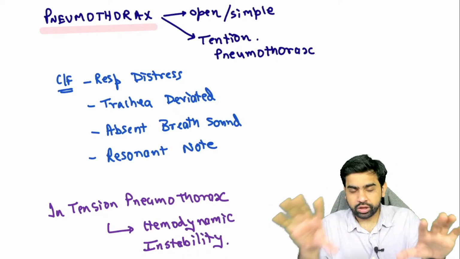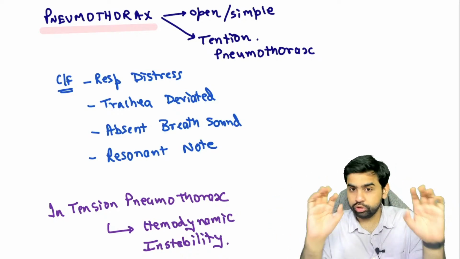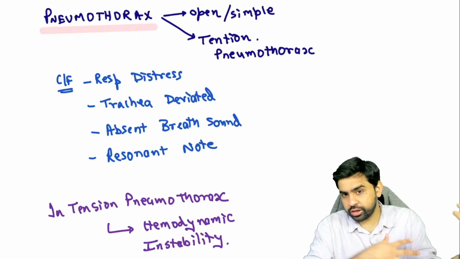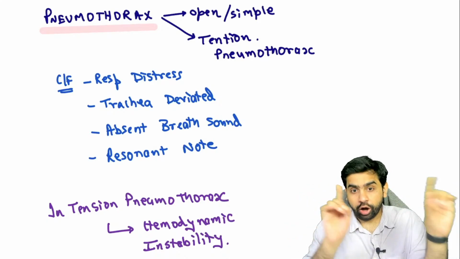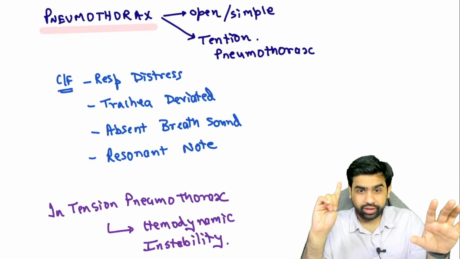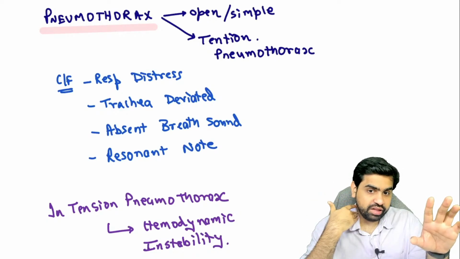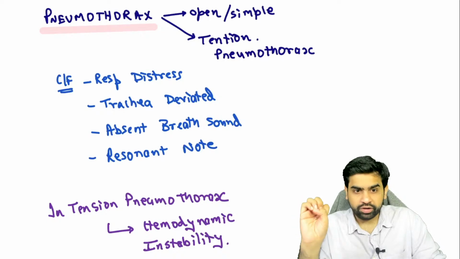Okay, so how do you distinguish? You should be able to appreciate the difference between the simple pneumothorax and the tension pneumothorax. Respiratory distress, trachea deviated to the opposite side, absence of breath sound on the same side, and on percussion a hyperresonant note. Along with this, if they also give you hemodynamic instability and a distended neck vein, so the raised JVP, then they are probably talking to you about the tension pneumothorax. I hope you have understood this particular point.